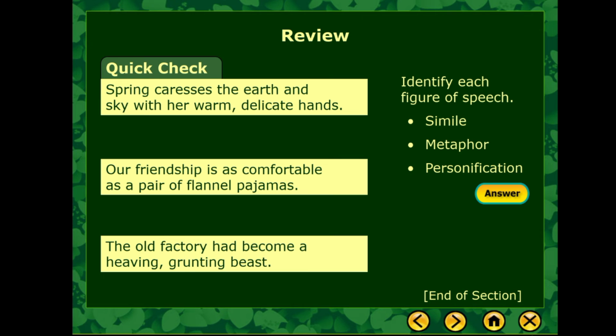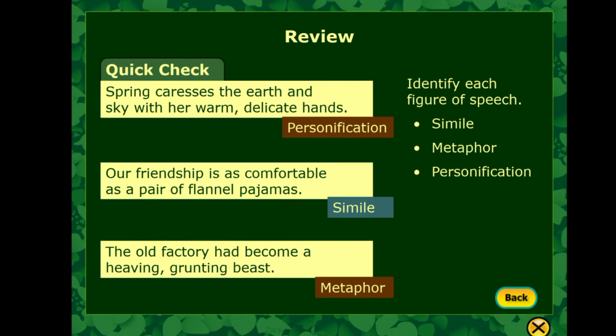Now, let's have a quick review. Identify each figure of speech. Is it a simile, a metaphor, or personification? I'll give you a few minutes to answer. Let's check your answers. So the first sentence is a kind of personification. The second would be a simile. The third is a kind of metaphor.